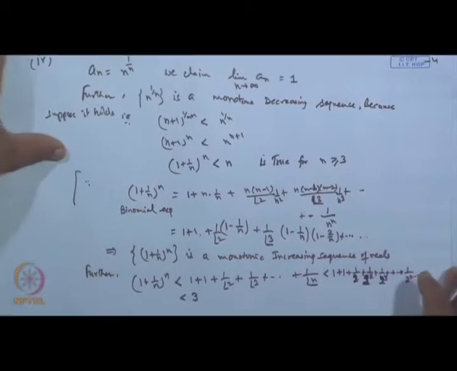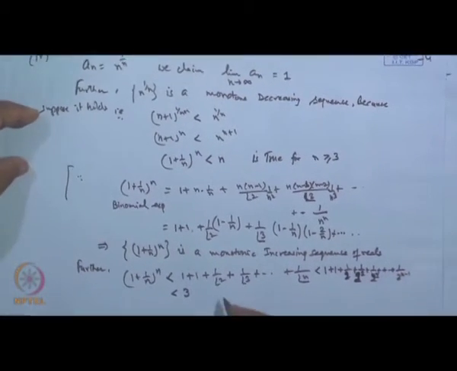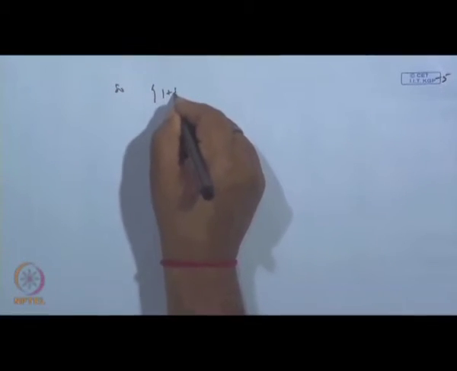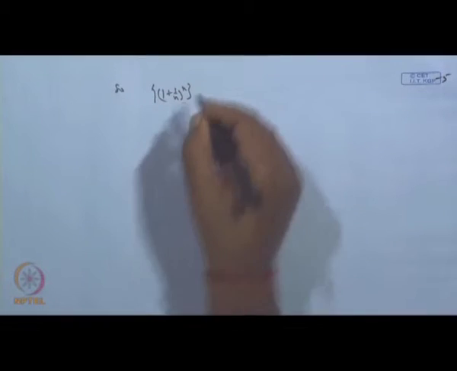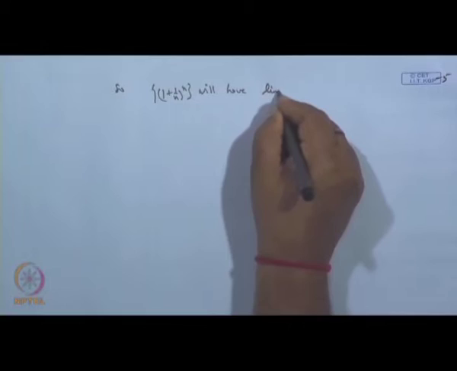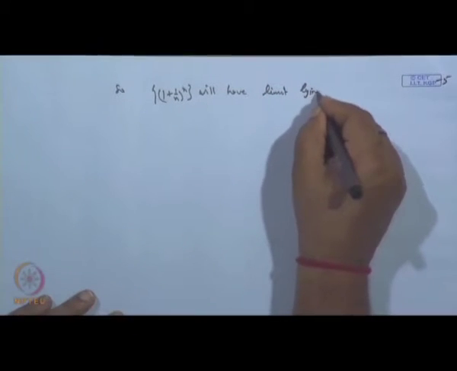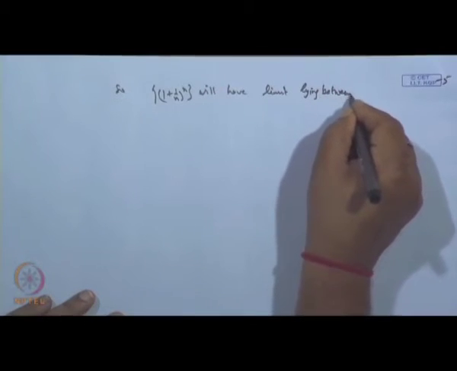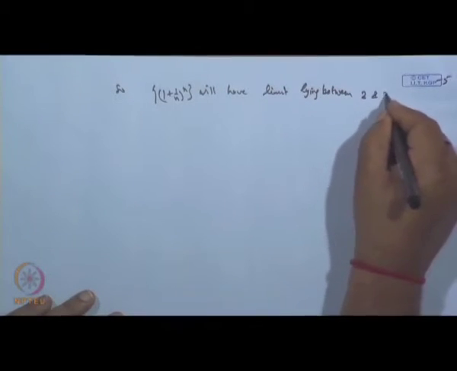So the sequence 1 plus 1 by n to the power n will have a limit lying between 2 and 3.